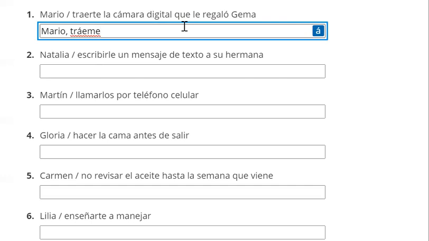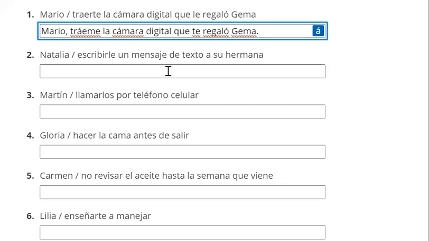T-R-A, stressed syllable, trae. When I add another syllable, it's still in that same spot, tráeme. This third from last syllable is stressed, so we put the accent mark on that third from last syllable. And then la cámara digital. Okay, and now we're saying bring me the digital camera that Gemma gave you. So we're going to use te regaló Gemma.